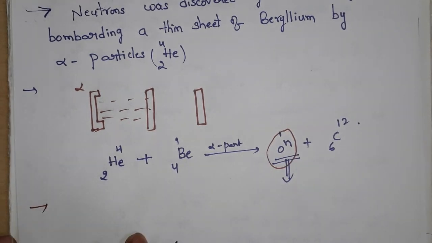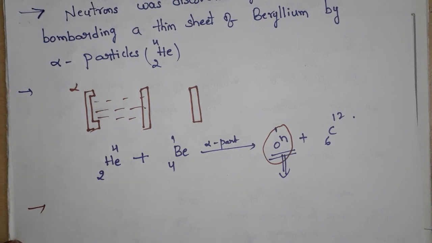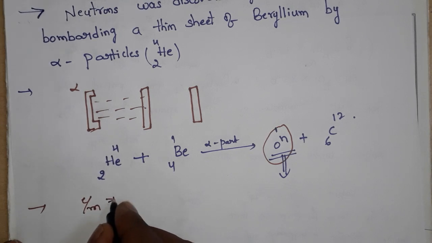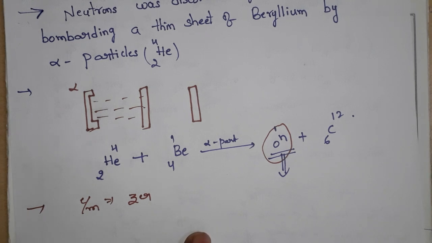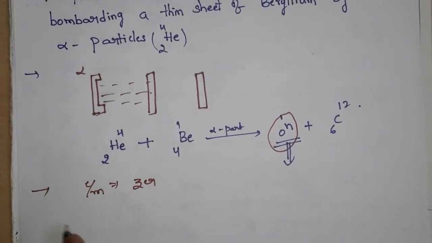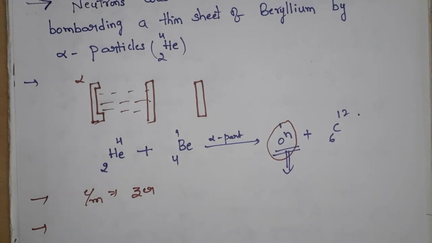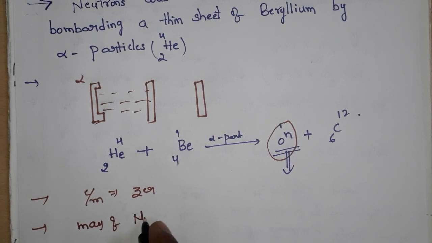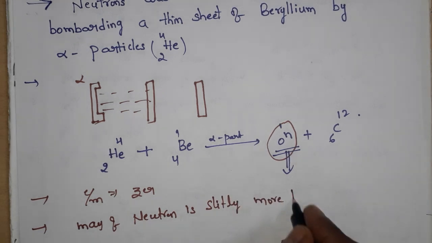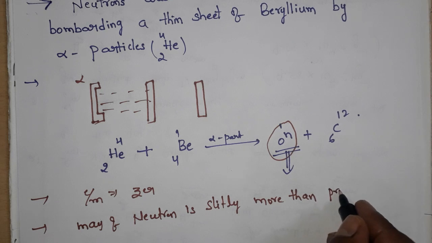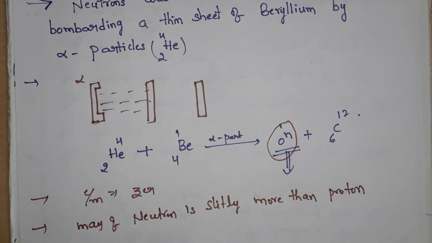Next, the e/m ratio of the neutron is 0 because it is a neutral particle. The mass of the neutron is slightly more than the proton.